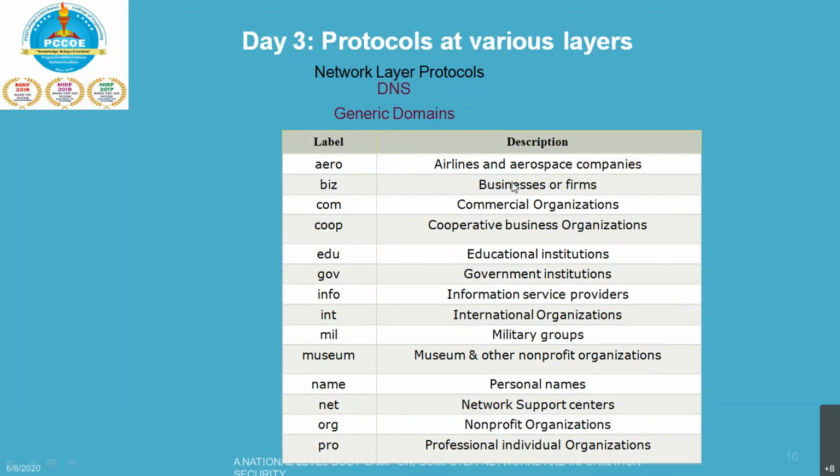Biz, I'm saying the businesses or firms. Which we every day come across, that is your .com. It is the commercial organizations. Okay, edu, if you say, these are the most generic things which are used. Okay, edu, that is your educational institution. Gov, government institution. Info is your information service providers. So likewise, okay, so .net, that is your network support centers. .org, that is your non-profit organizations. Okay, so likewise.